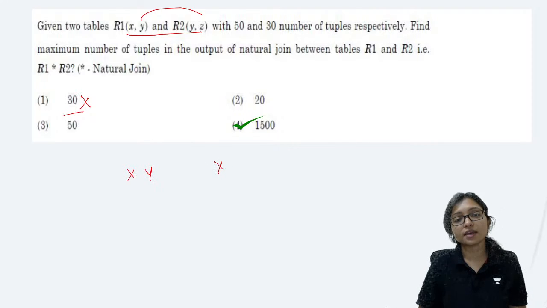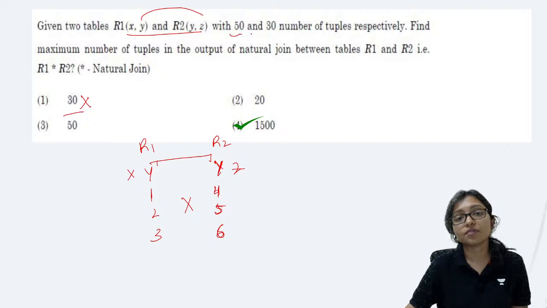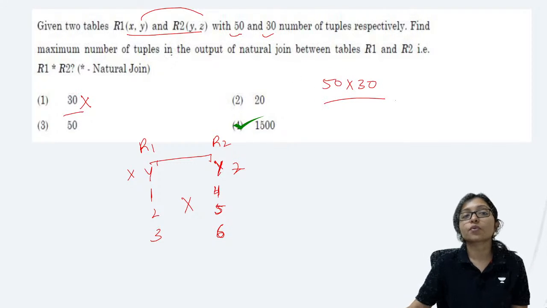Here is X, Y. Here is Y, Z. It can be some different value. Here in Y, Z it can be 1, 2, 3. It can be 4, 5, 6. So when it is like that, there is no common value. Although the attribute names are the same, the values are not common, so it will work as a Cartesian product. That's why, as there are 50 and 30, the answer will be 50 multiplied by 30, because the question is asking you